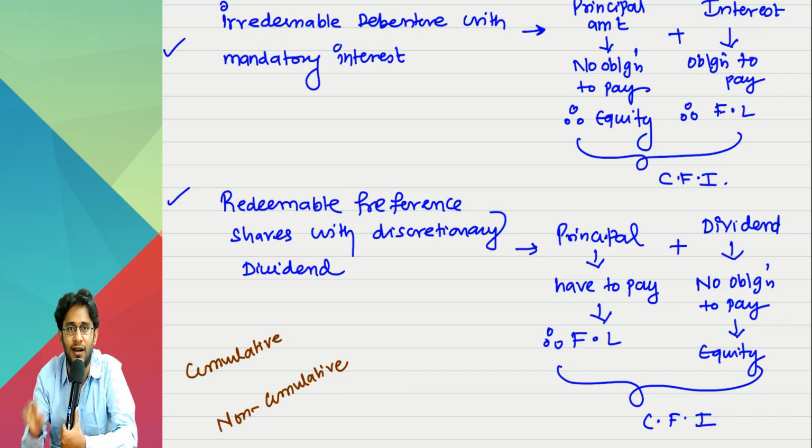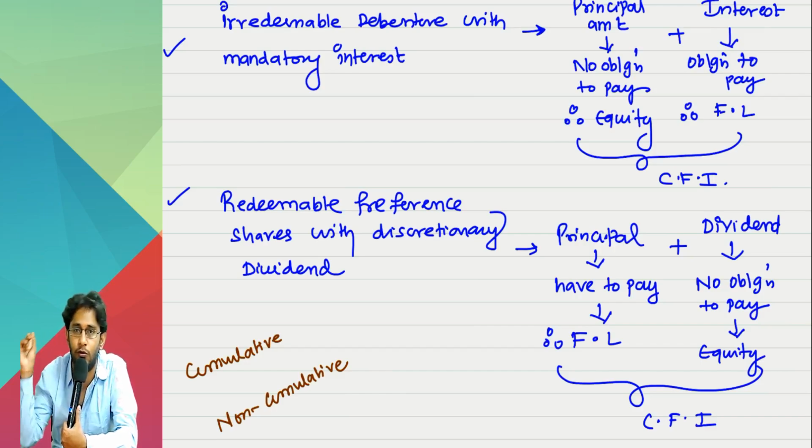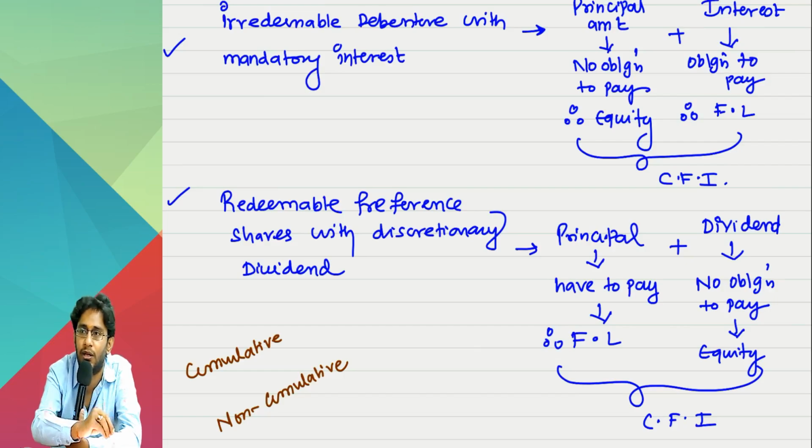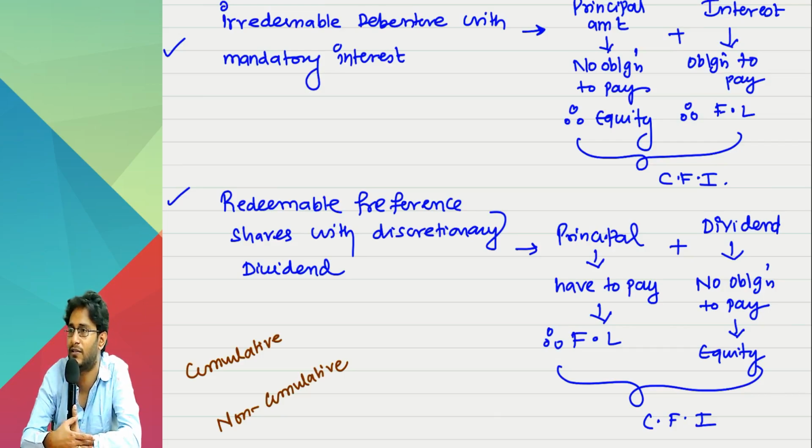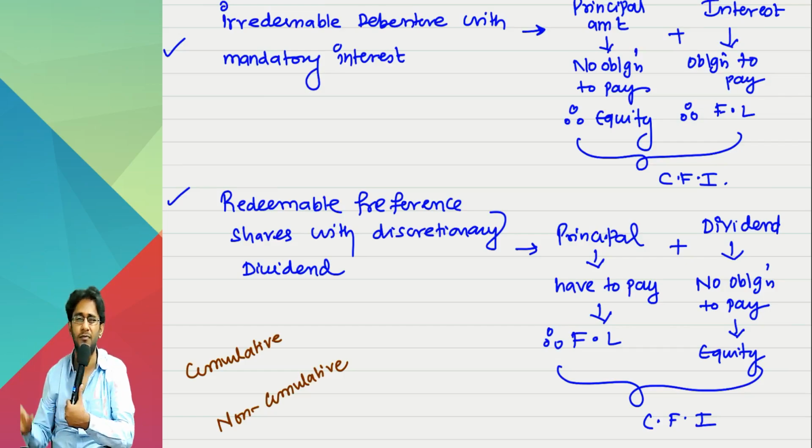Cumulative means in this year I did not pay, next year I did not pay, but whenever I pay, I have to pay you for all the years at once. And without clearing these arrears, I cannot pay 1 rupee to my equity shareholders. And the law also gives cumulative preference shareholders the right that if dividends are not declared for them, they can attend general meetings or something like that for some matters. Their vote is also considered.